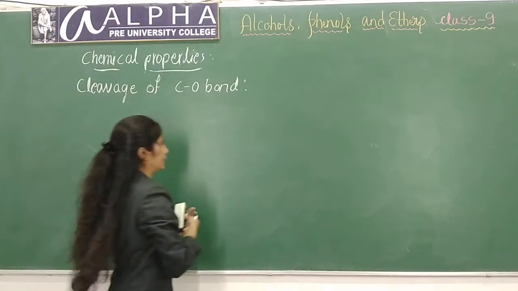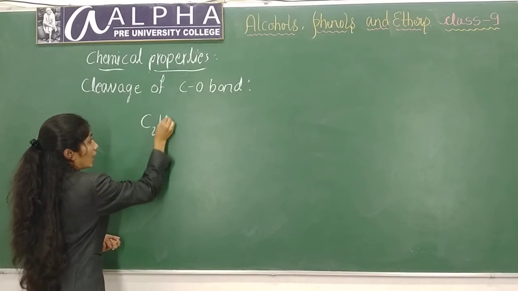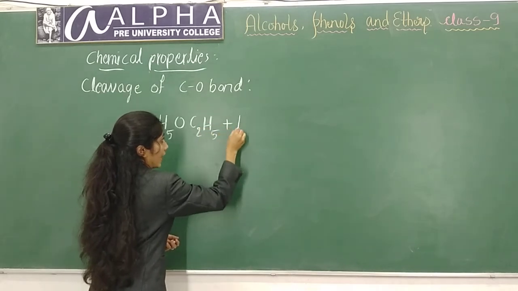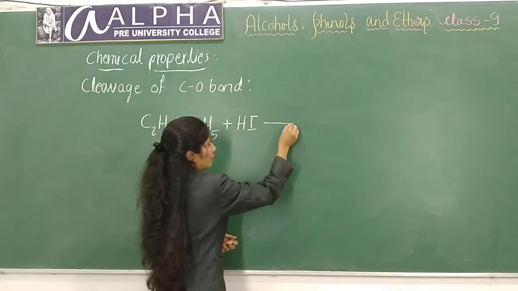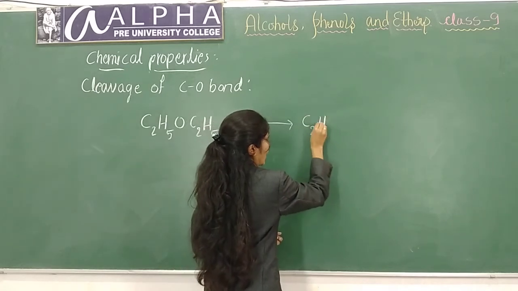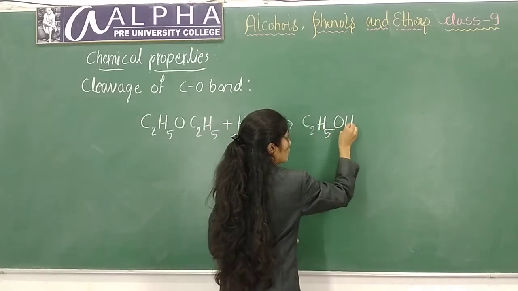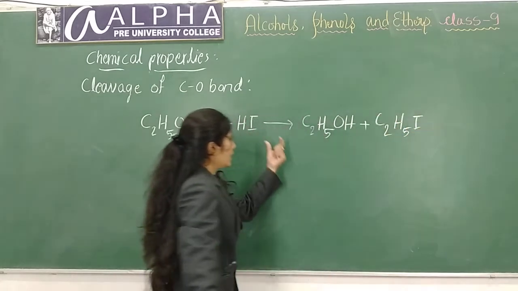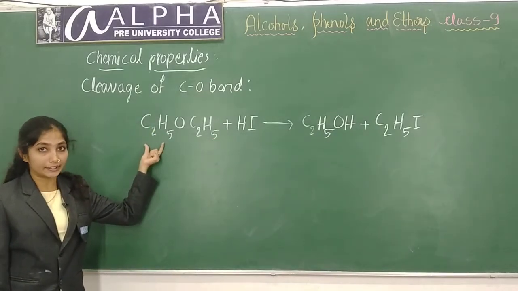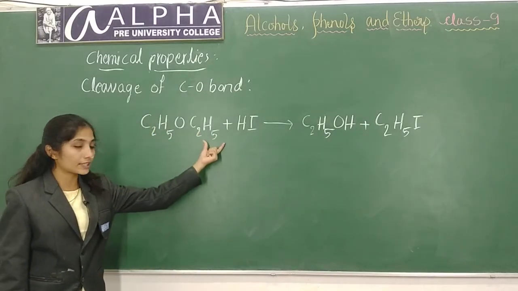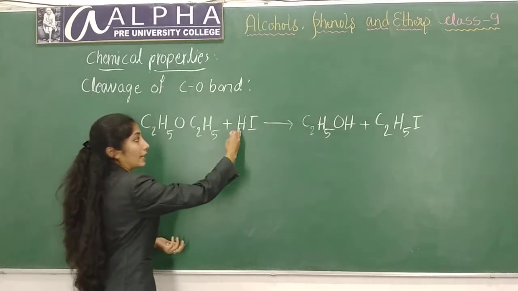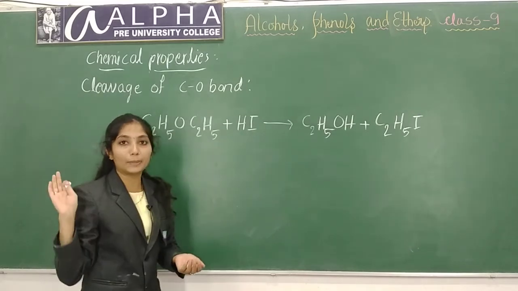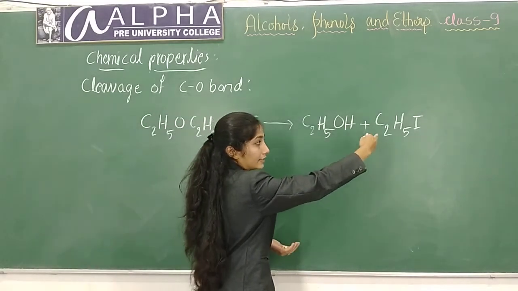Take diethyl ether, C2H5OC2H5. This will react with hydrogen iodide to give C2H5OH plus C2H5I. Here this is a symmetrical ether. Here an ethyl group is present, and on this side also an ethyl group is present. So you can attach hydrogen to either side and iodine to the other side. The product will be the same. This is ethyl alcohol, and that is ethyl iodide.